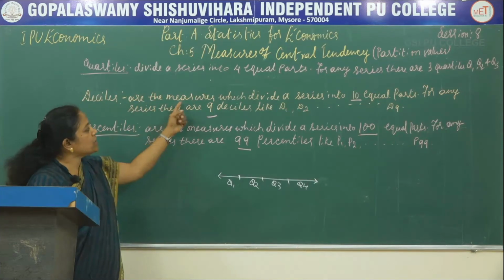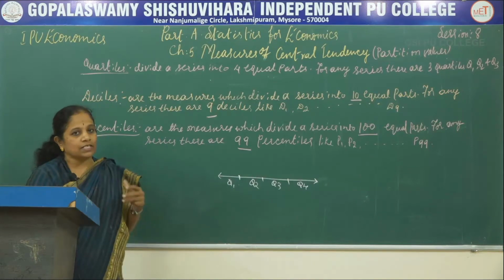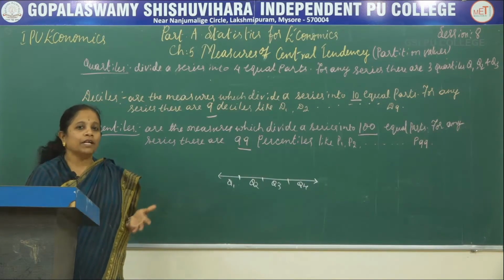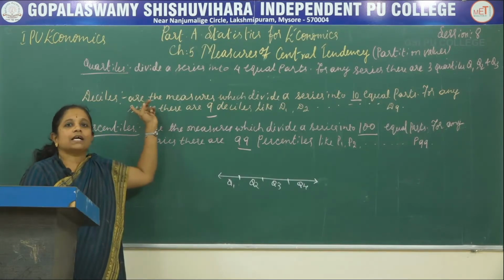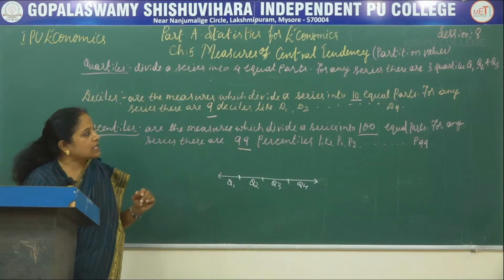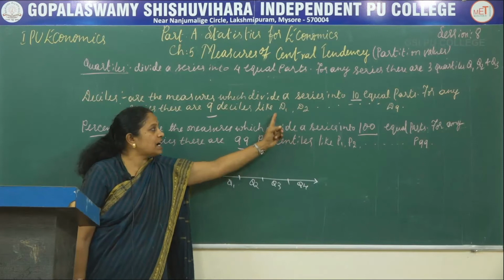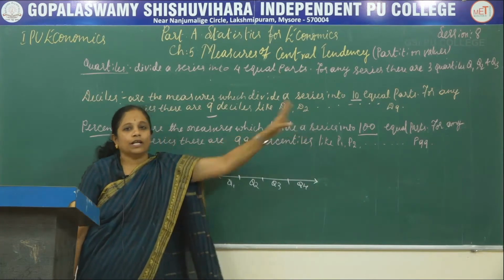Now let us see what are deciles. Deciles are the measures which divide a series into 10 equal parts. Decile is a word derived from decade, and a decade is a period of 10 years. For any series there are 9 deciles, which start from D1, D2 to D9.